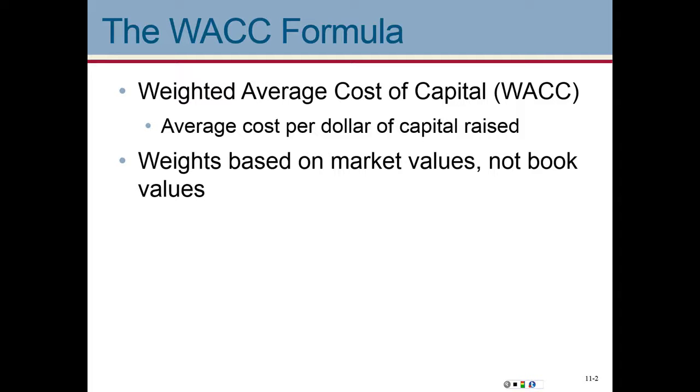Whereas book value is according to your accounting, what's the value of X, Y, and Z, right? So market values, we tend to say that they're more accurate. They reflect what the market believes of your business as of right now. Whereas book values is what we had in the business whenever we started. So that's one of the main differences.